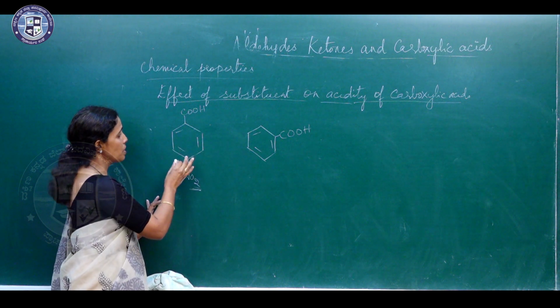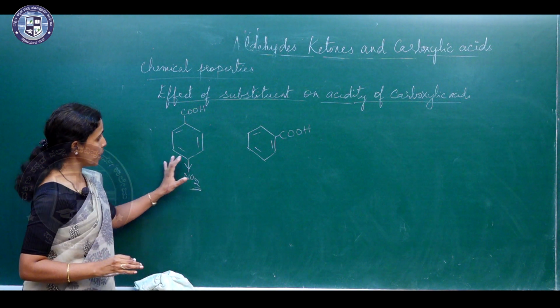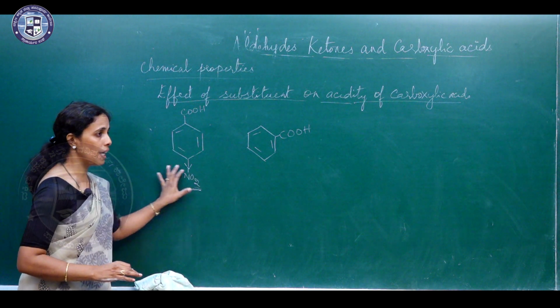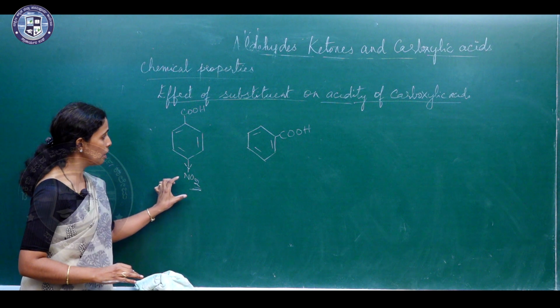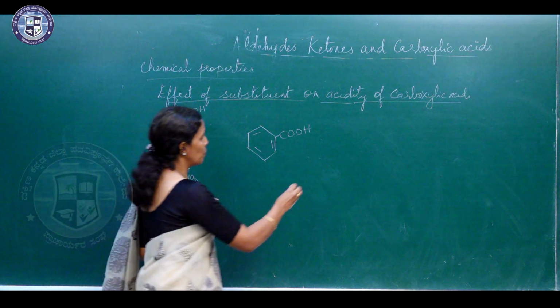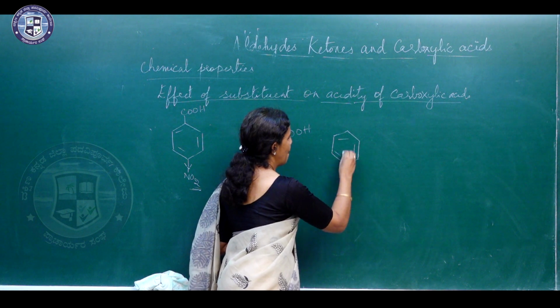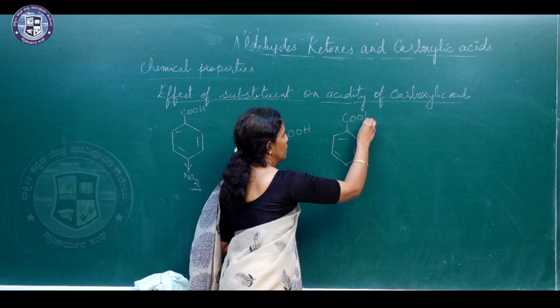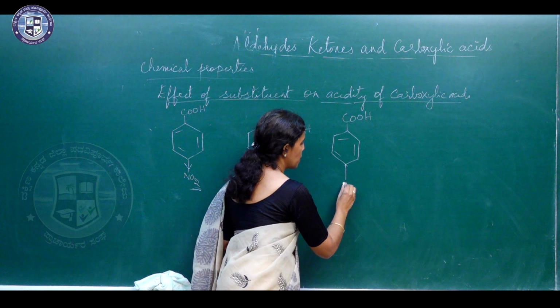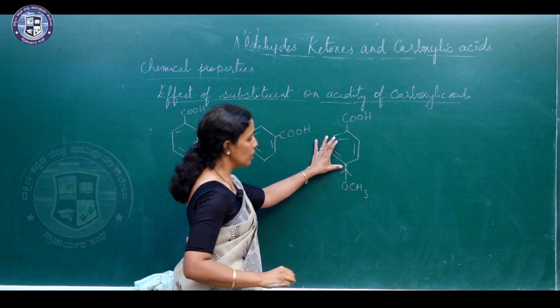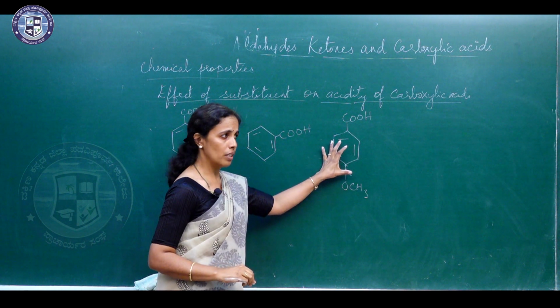So, what happens is the acidity of benzoic acid will be increased. It is because of the electron withdrawing nature of the nitro group. And suppose there is an electron releasing group like the methoxy group attached to the benzene ring, then the acidity of benzoic acid decreases.